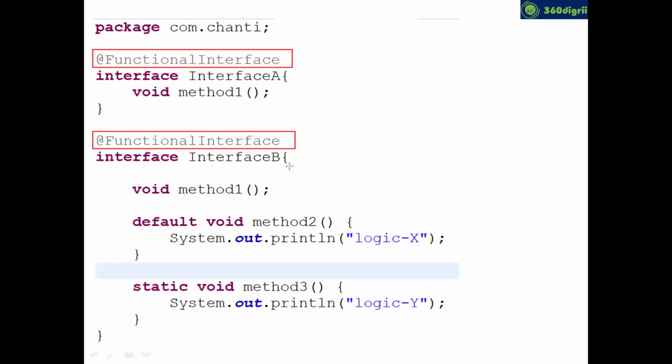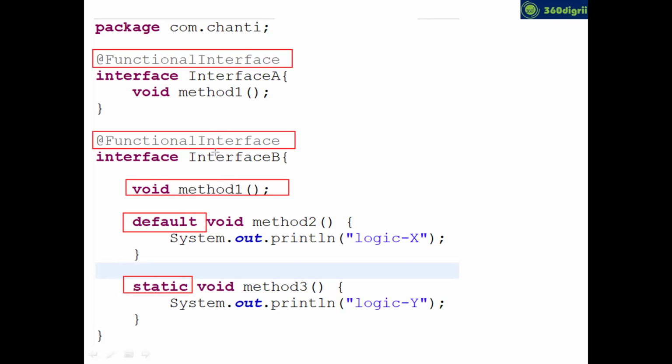Now, can you see the second example, interface B? I have one abstract method, one default method, and one static method. I told you, you can write any number of default and static methods. But the rule is one abstract method should be there, not more than one. And if you write more than one, it will show an error.